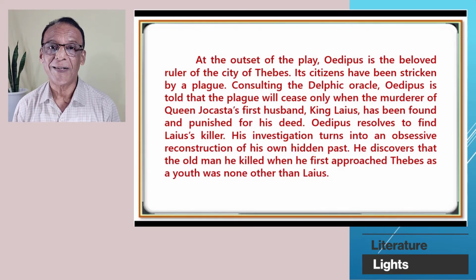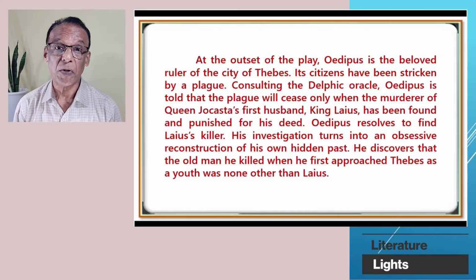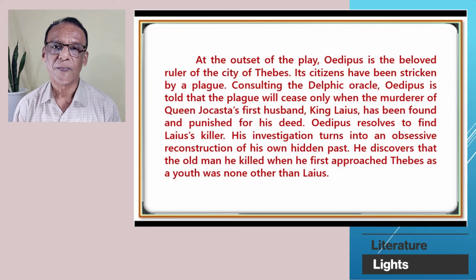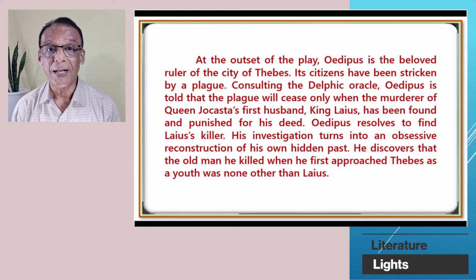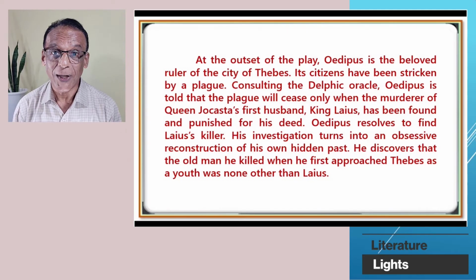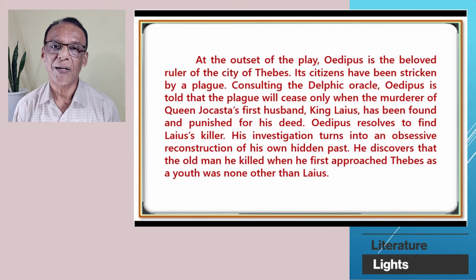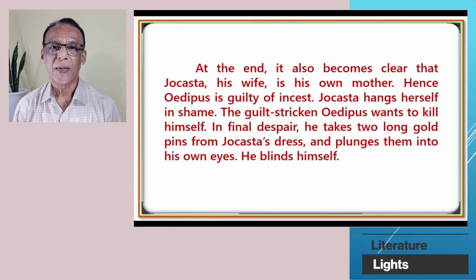Oedipus resolves to find Laius' killer. His investigation turns into an obsessive reconstruction of his own hidden past. He discovers that the old man he killed when he first approached Thebes as a youth was none other than Laius. At the end, it also becomes clear that Jocasta, his wife, is his own mother.